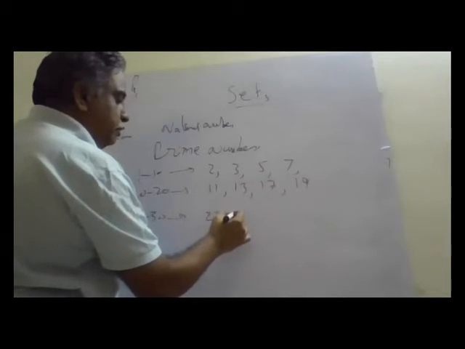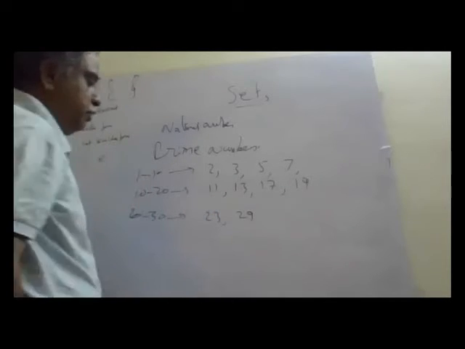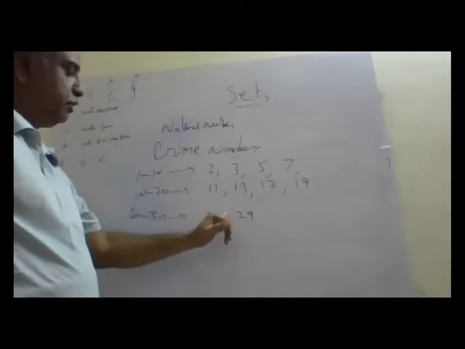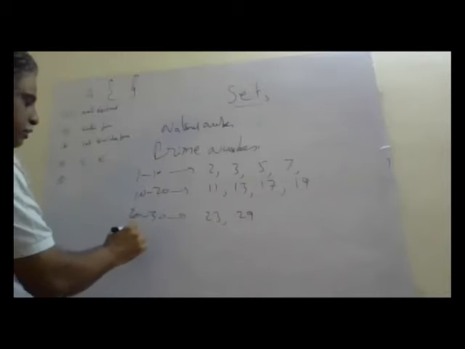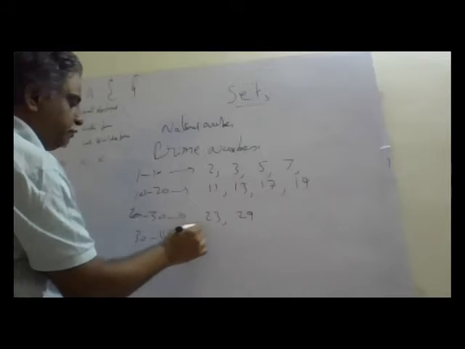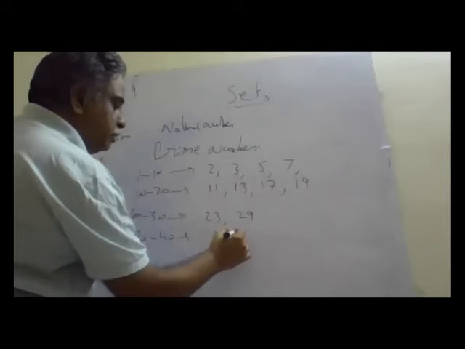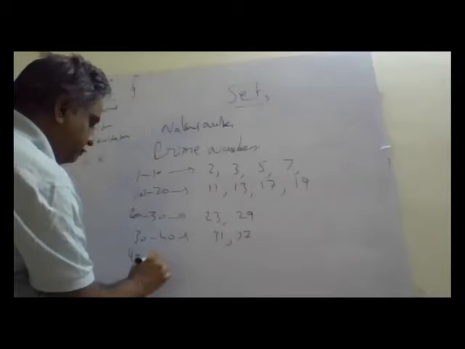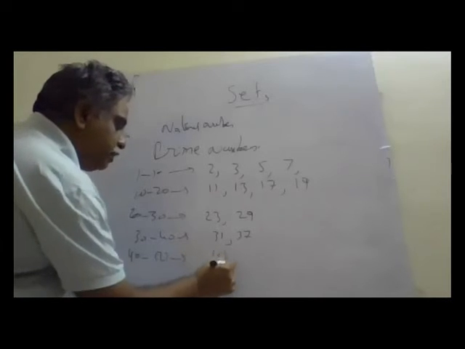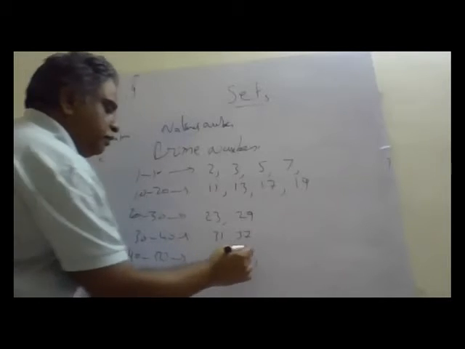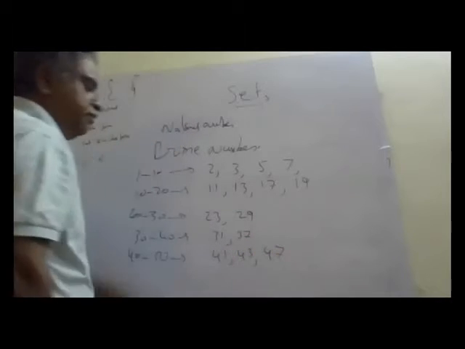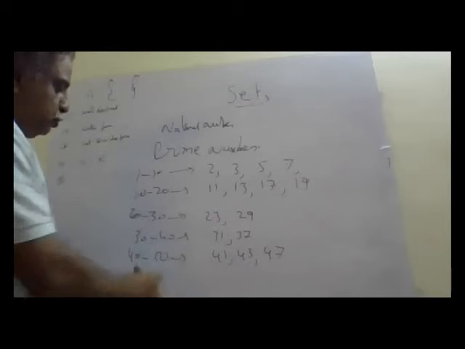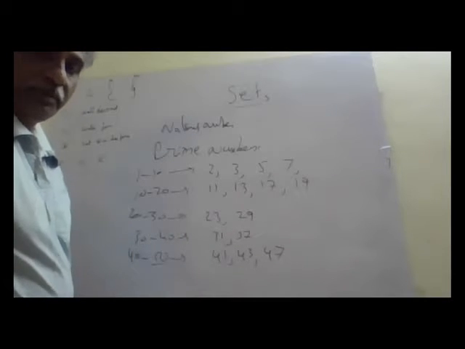23, 29. 21 is divisible by 3, 27 is divisible by 3. So 23, 29. From 30 to 40: 31, 37. Now 40 to 50: 41, 43, 47, because 49 is divisible by 7. These are the prime numbers up to 50.